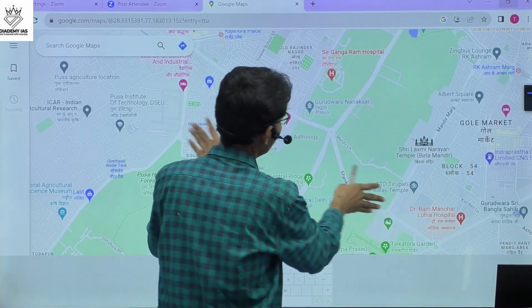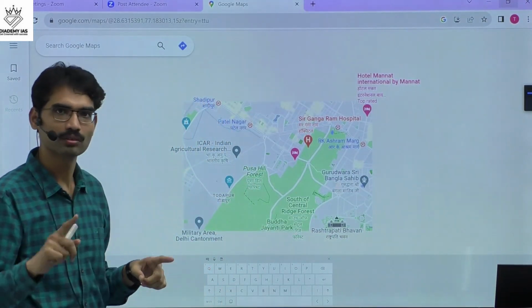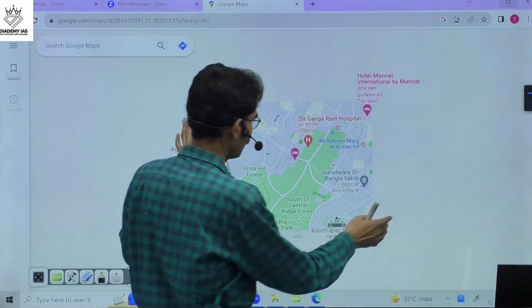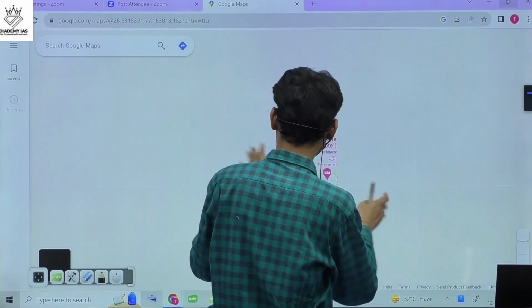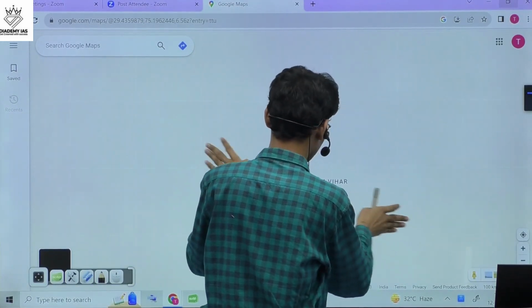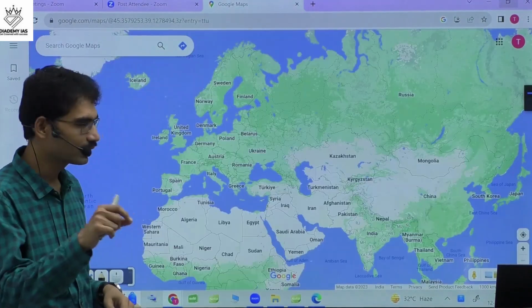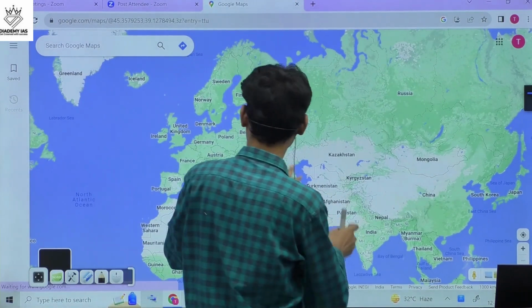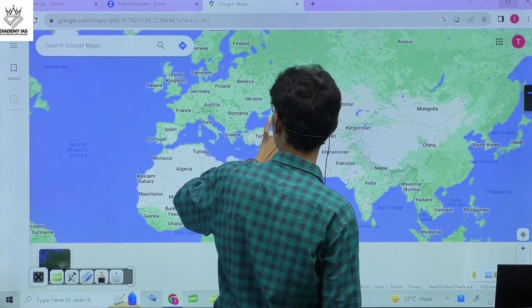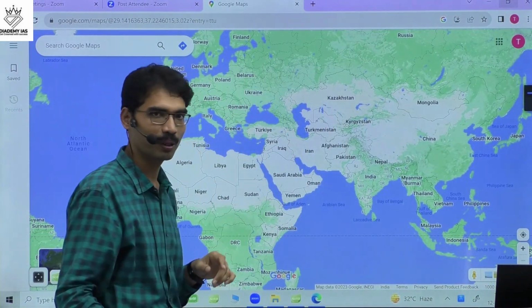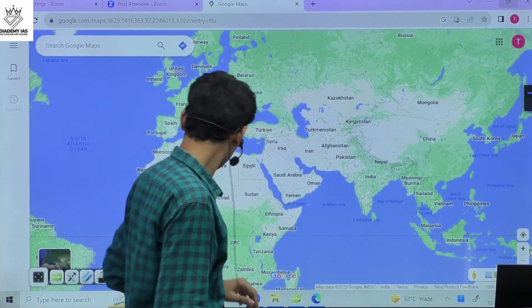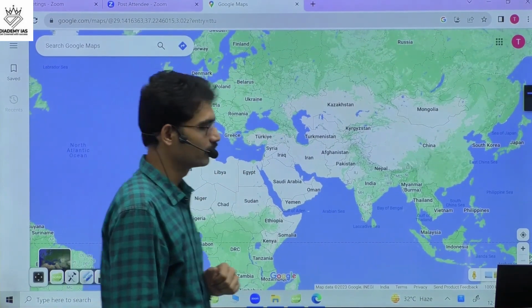When it comes to modern India and the modern world, both go together, because both have a direct correlation. If something happens in some other part, it affects India also. That is why we should always have an old map with us while we are preparing for paper 2. We'll see this.